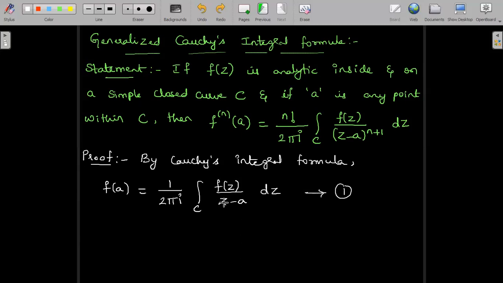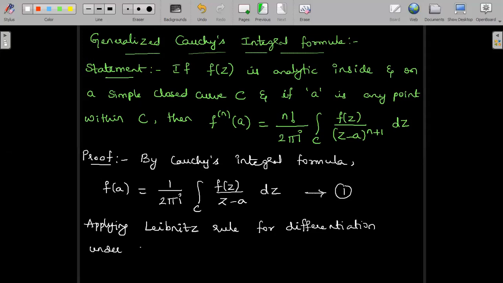So that's the concept of Leibniz rule for differentiation under the integral sign. Means within the integral we are applying the differentiation.